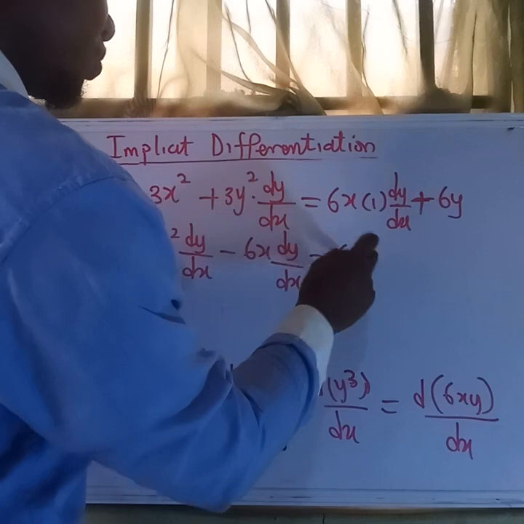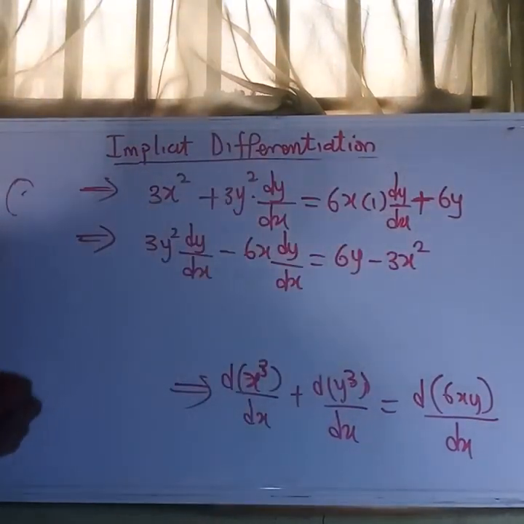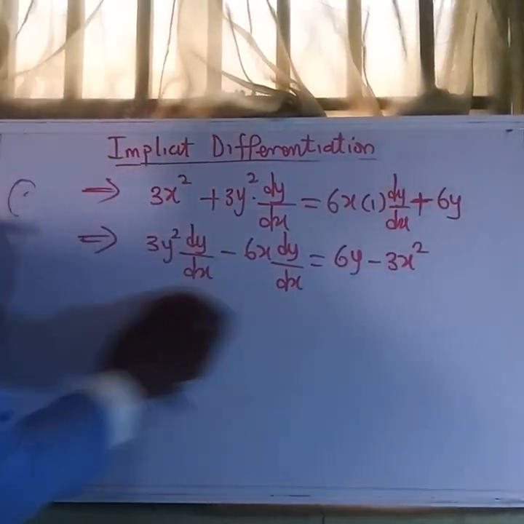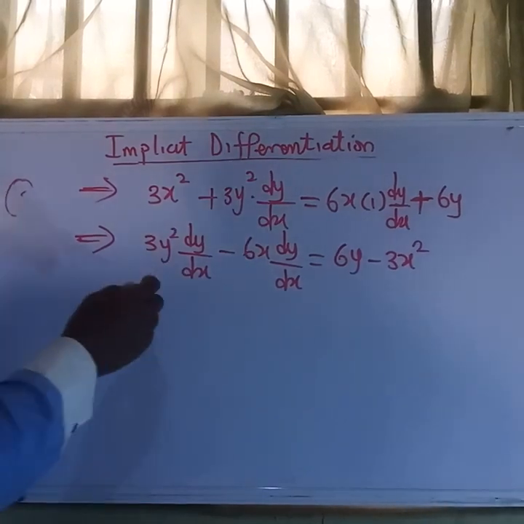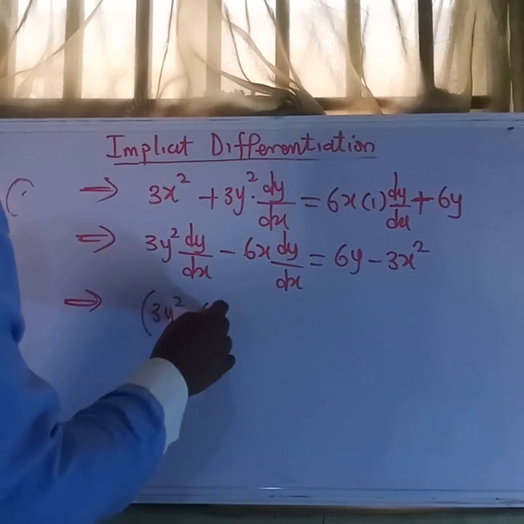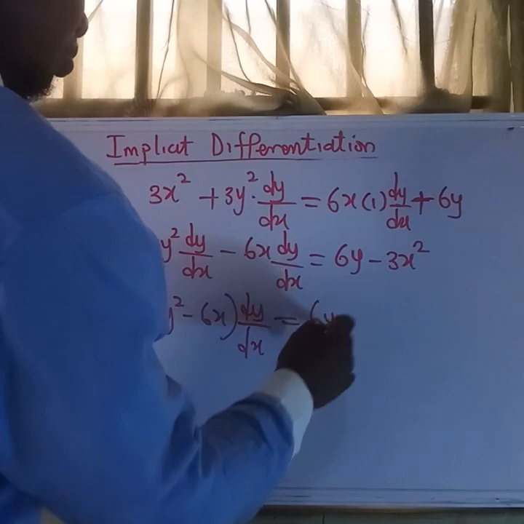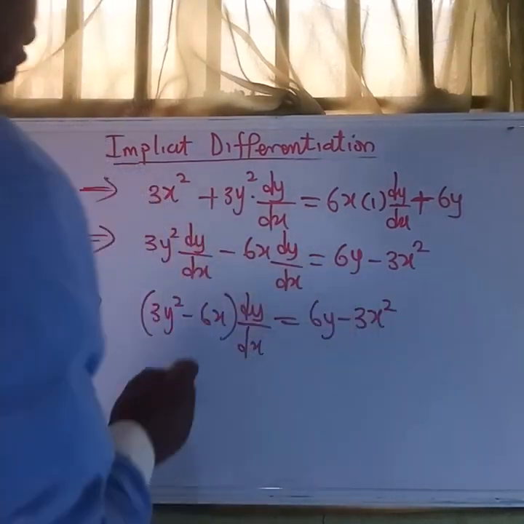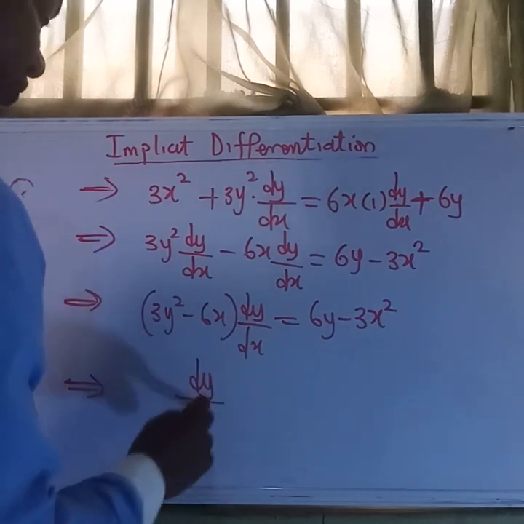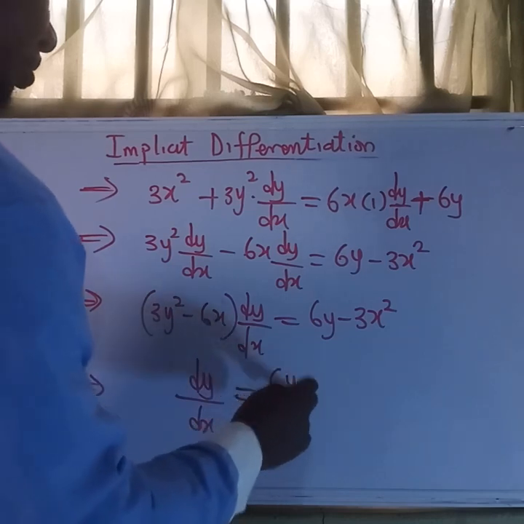Okay, equal to, we have 6y minus 3x squared. We are taking this 3x squared to the other side to get this. Now let's factor out the term dy/dx. So the next thing is to divide both sides by the coefficient of dy/dx. We'll take this to the other side here. So we have this.